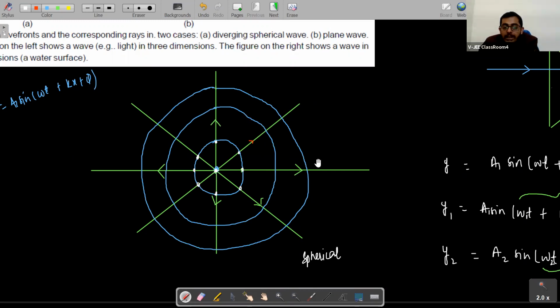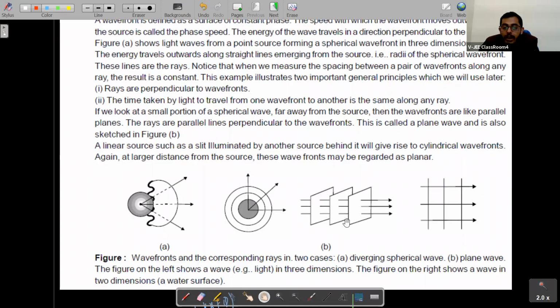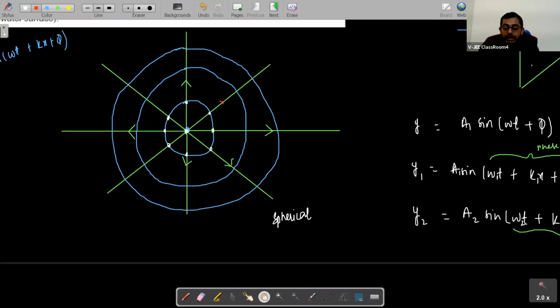Everything is already written here, students. Here you will get notes. I am just trying to make you understand. So the direction of propagation of wave is always perpendicular to wavefronts. These are wavefronts, and the direction of propagation of wave is always perpendicular to them.